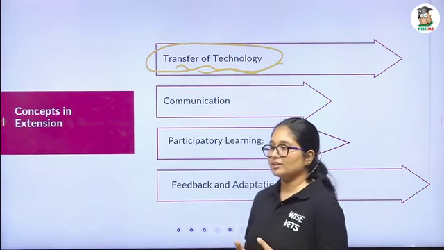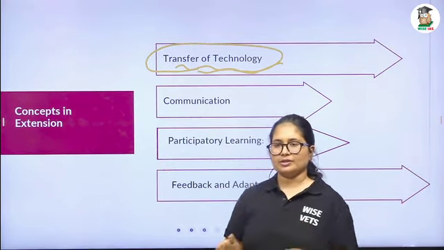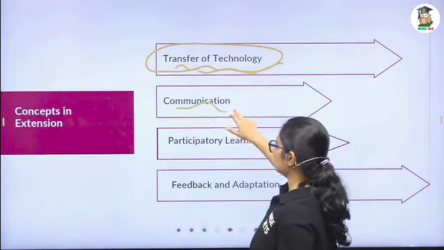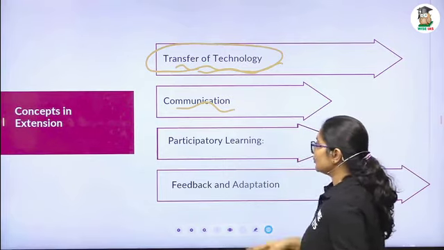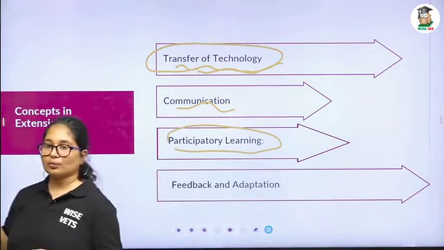So for the communication, what are the things? The media is there, TV is there, YouTube is there, everything. So communication is the second concept. And the third one is participatory learning. We have already seen that we have to get the collaboration with the farmers on all the stages.